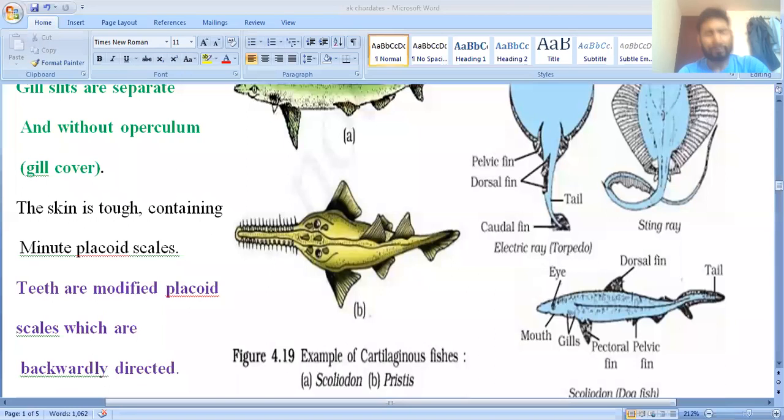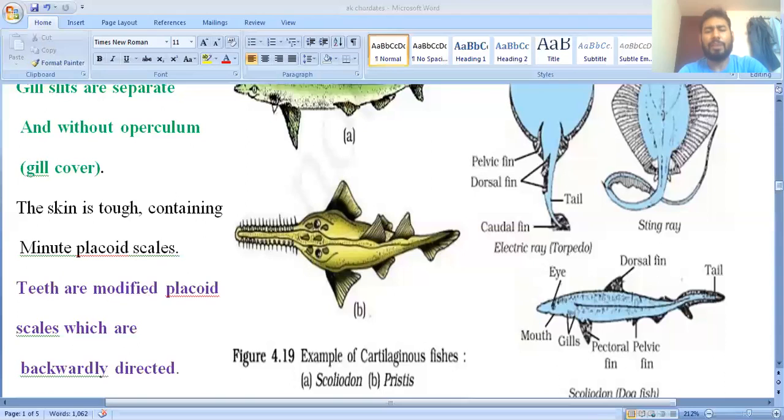Okay. So teeth are the modified placoid scales. These placoid scales are modified into the teeth, which are backwardly directed. Backwardly directed means they are a little bit backside. These teeth are a little bit backside.